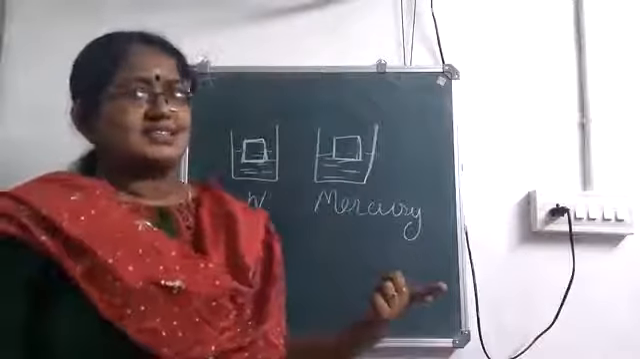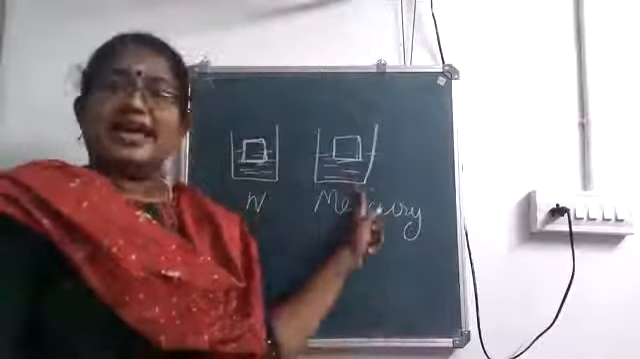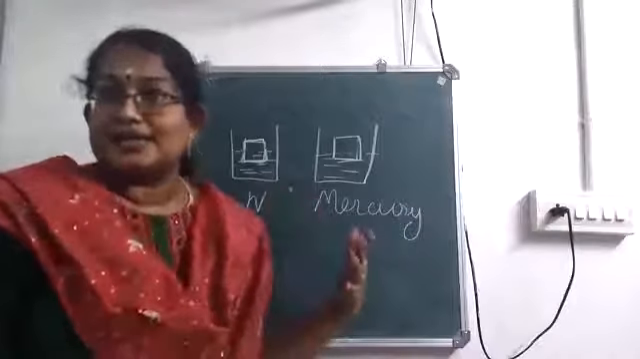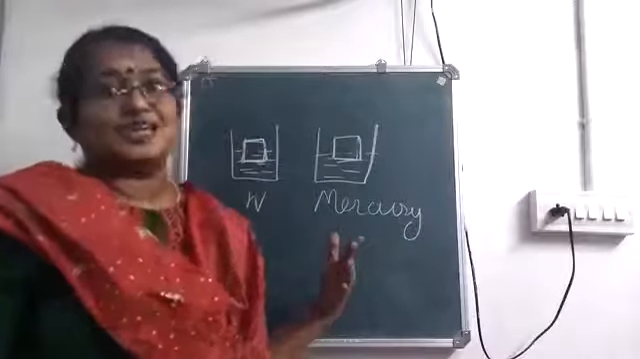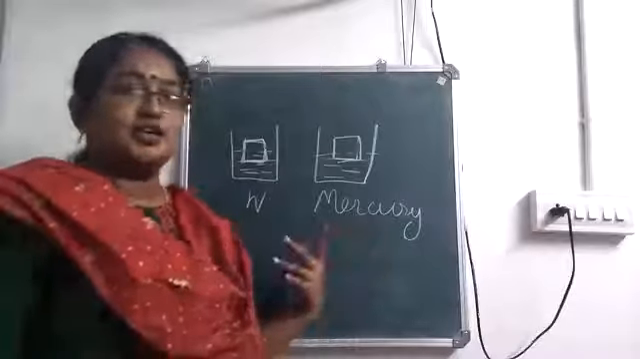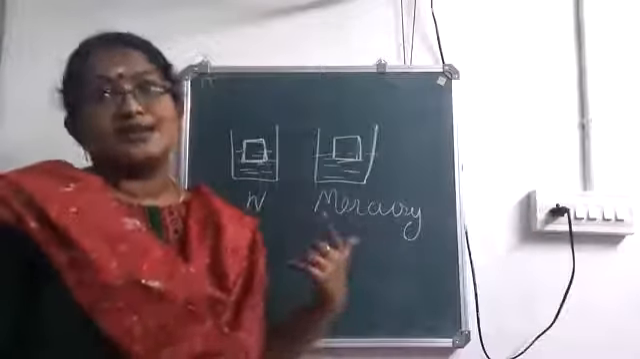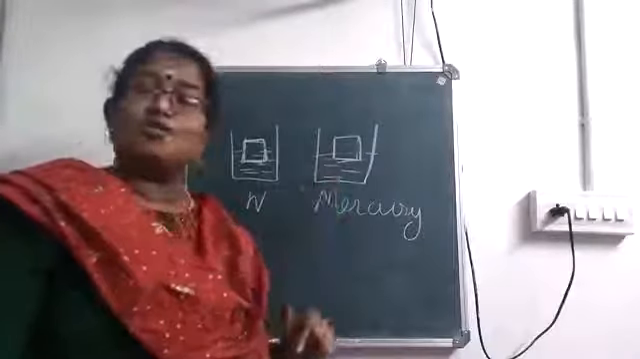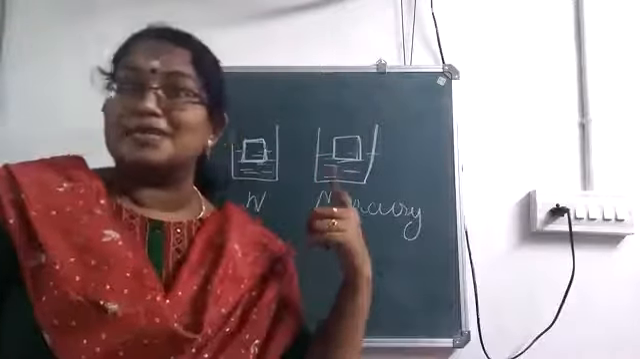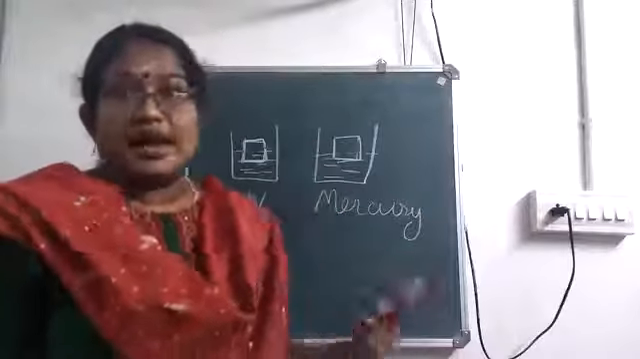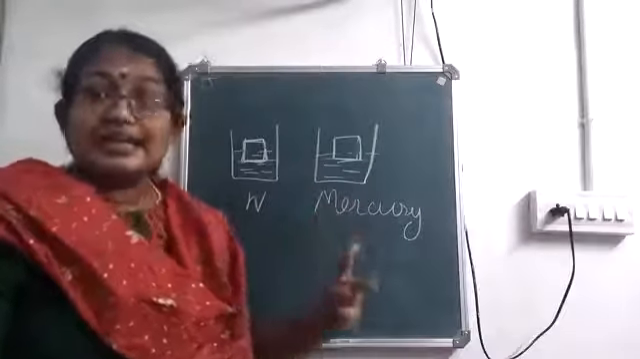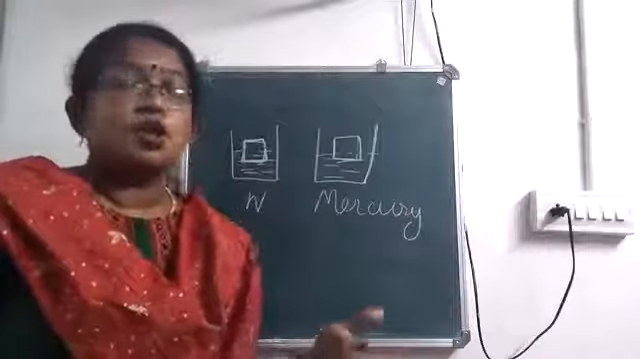So what is the reason here? The density of mercury is more than that of water. It is 13.6 in the case of mercury. In the case of water, the density is just 1 gram per centimeter cube, but the density of mercury is 13.6 gram per centimeter cube, which is so much higher than that of water. So when density increases, upthrust also increases.